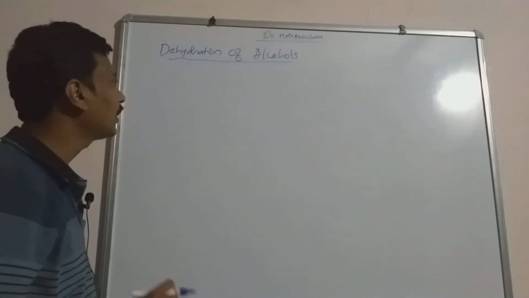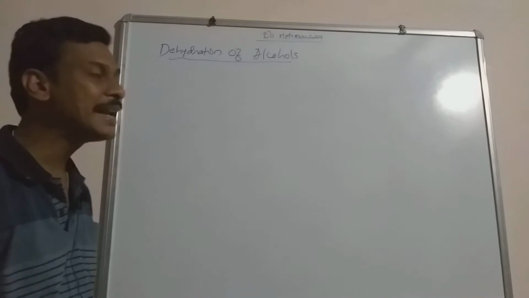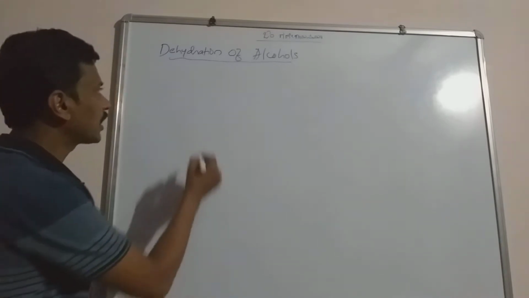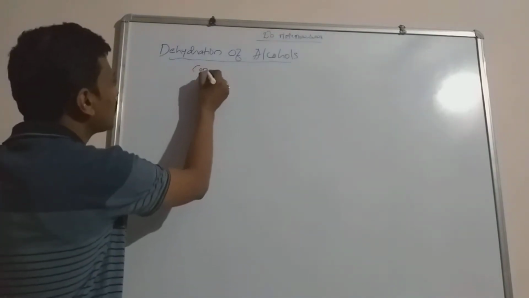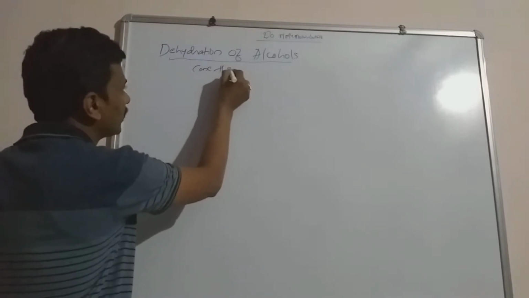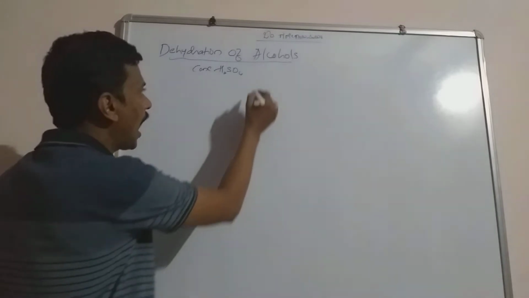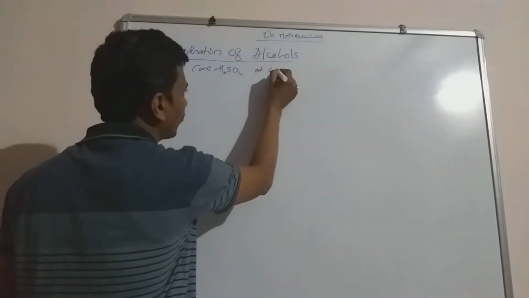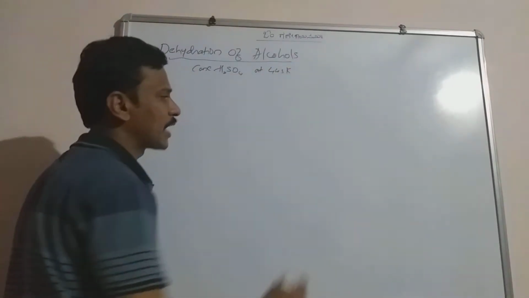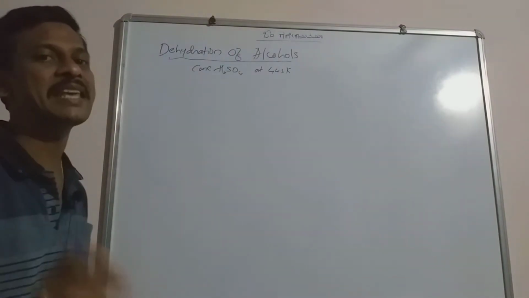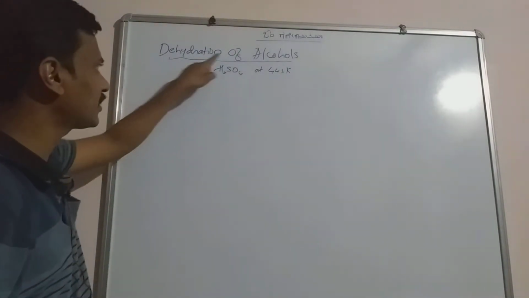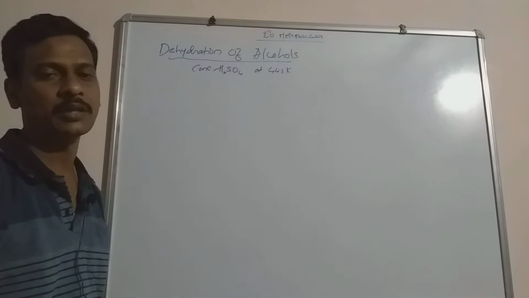That means when alcohols are heated with concentrated sulfuric acid at 443 Kelvin to form alkenes, these reactions are known as dehydration reactions of alcohols.